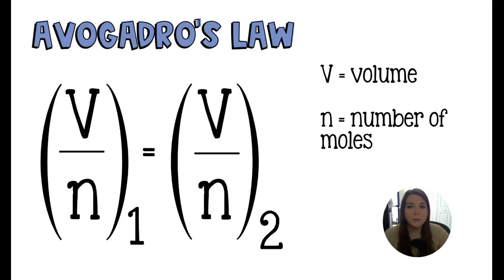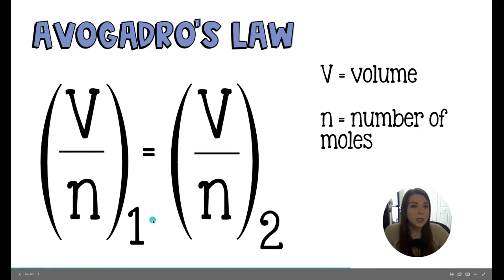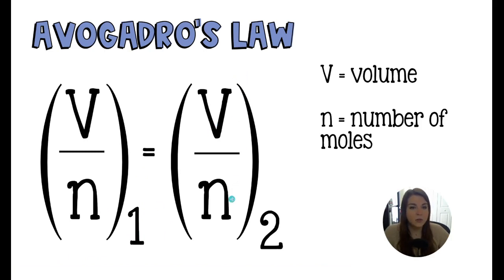Mathematically, Avogadro's law can be written like this. The volume of a gas divided by the number of moles in the before situation would be equal to the volume of that gas divided by the number of moles in the after situation. This 1 and 2 are not partaking in the equation per se. They're kind of like subscripts that describe the volume divided by the number of moles. We just as easily could have done this with a B and A for before and after, an A and B in place of 1 and 2, or an F and I for final and initial.